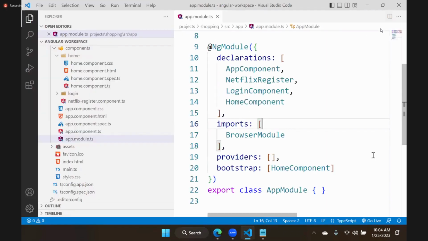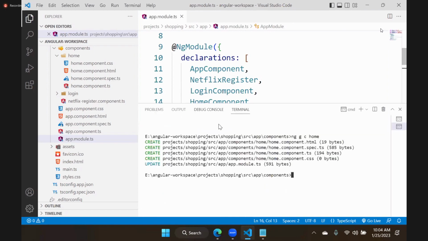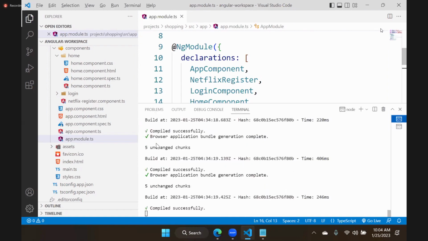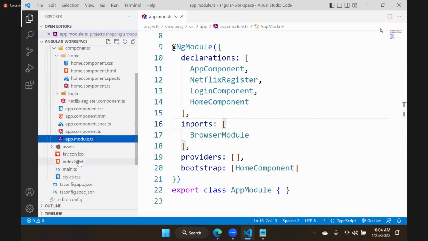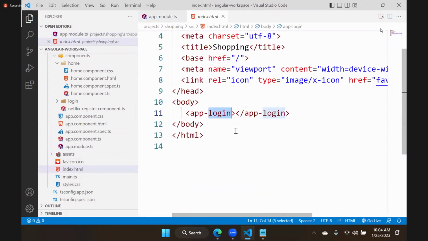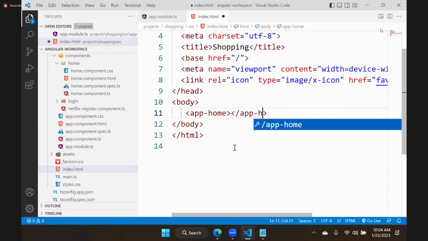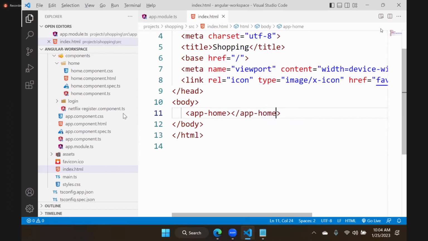What is it? Is there any error? It's not compiled. Compiled successfully. In home component. Acha, we haven't changed index. We need to change index, right? In index, which component? App home. Okay, right. Here we need to set app home. Yeah. Now you can see the home works.